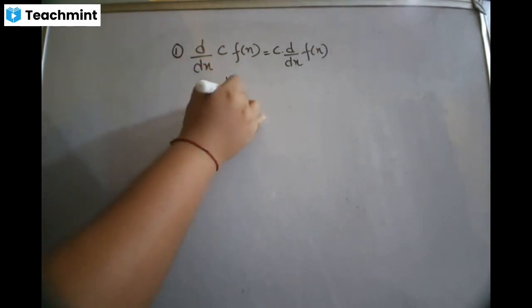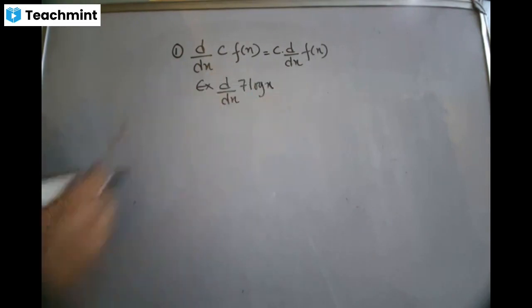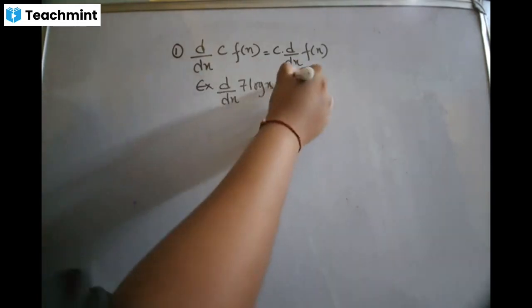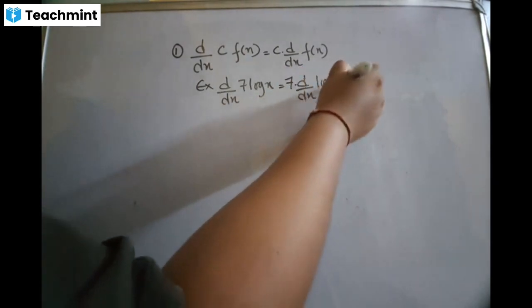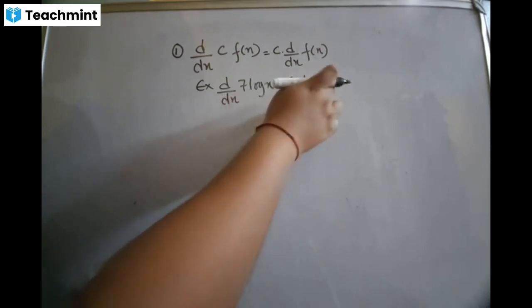Example, d by dx of 7 log x. So you know log x can be broken. Log x को formula number 4 के हो, log x को formula 1 by x हो, तर 7 सँग छ नि त. So unless and until you remove 7 बाहिर गयो, d by dx of log x. So 7, this the formula does not apply for 7 as long as it is with a constant.